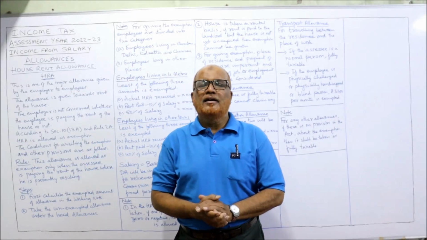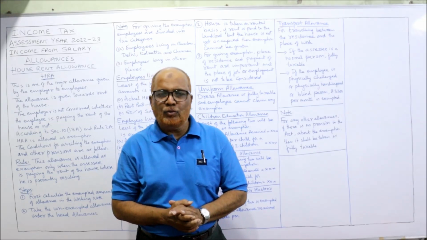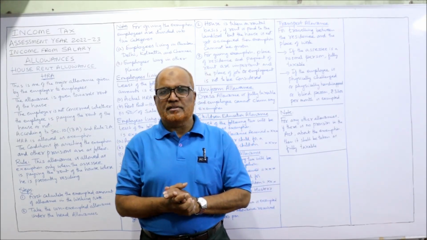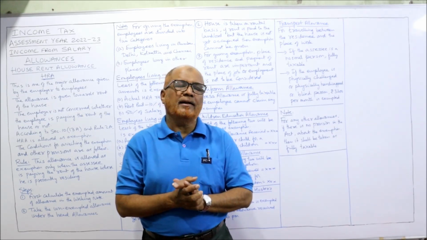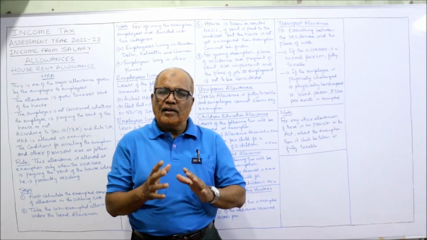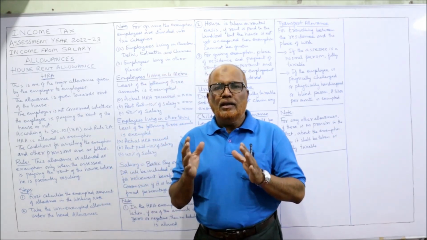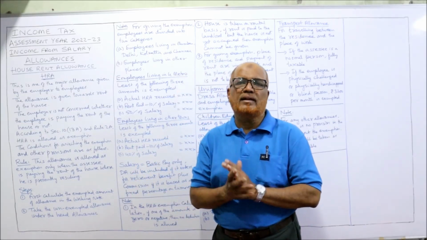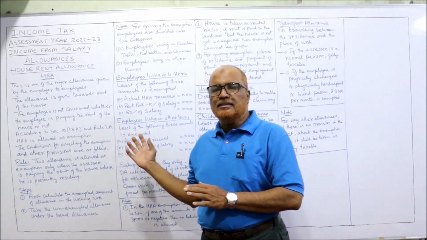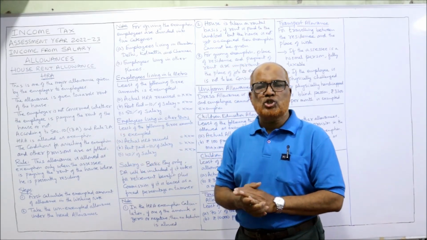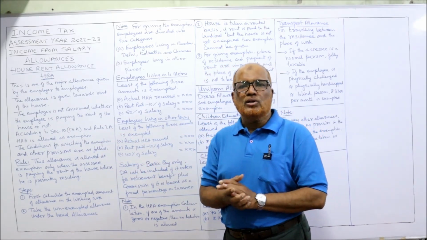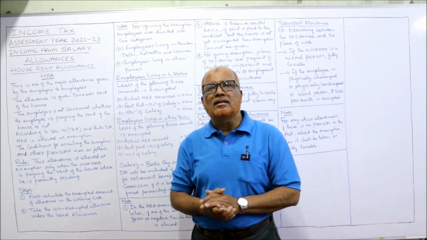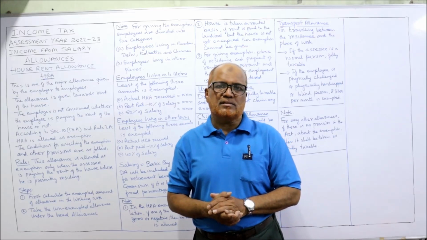I'm Hasham. In the last video, I explained the allowances and the different types of allowances, and for one allowance, entertainment allowance, I explained the complete provision. Now in this video I'm going to explain the house rent allowance and some other allowances like uniform allowance, children education allowance, children hostel allowance, etc. After completing this video, we'll start the problems on allowances.